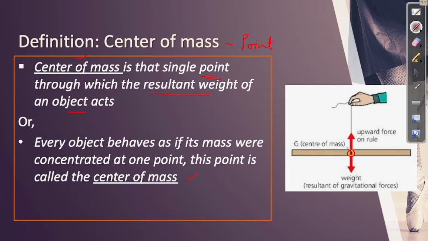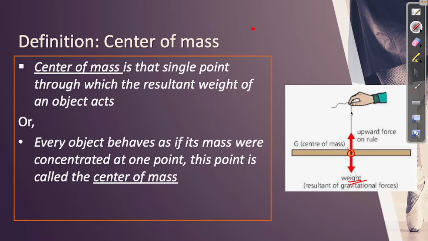Another name for center of mass is center of gravity. You can read both the statements again and again, they mean precisely the same. The second point talks in terms of mass. The first point talks in terms of weight. Mass and weight are linked together by an equation. If you do not understand mass and weight, please go to my video on mass and weight to understand this. So from this definition, we have understood the center of mass is nothing but a point through which the entire weight of the object seems to be acting from, right?